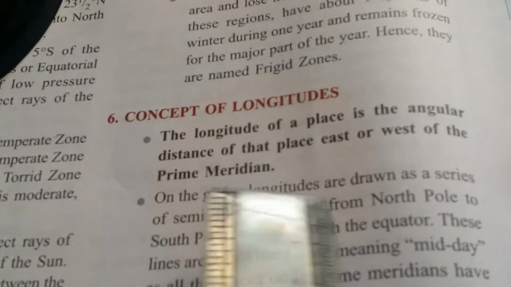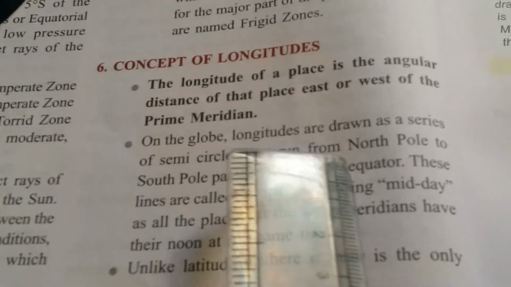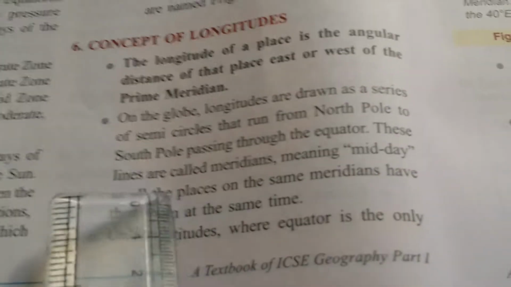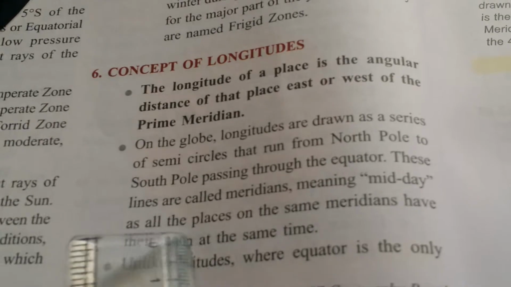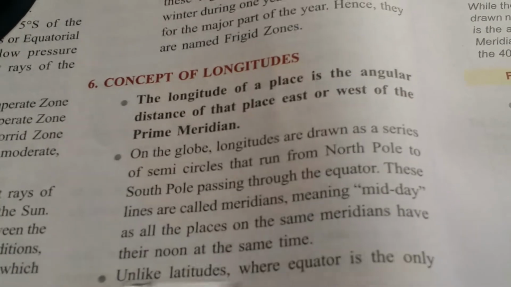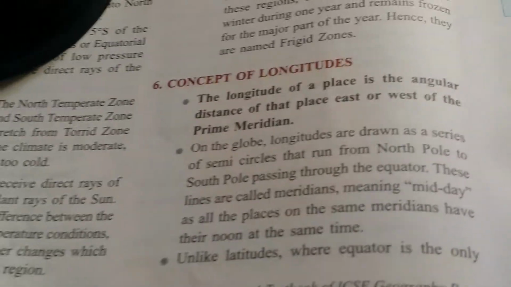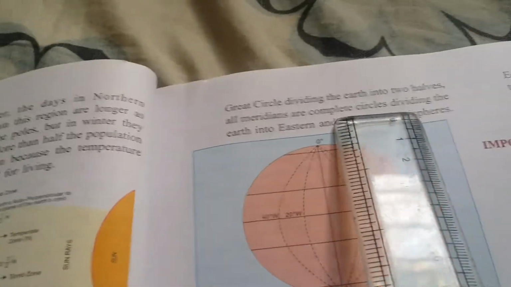On the globe, longitudes are shown as a series of semi-circles that run from the north pole to south pole, passing through the equator. These lines are called meridians, meaning midday, as all the places on the same meridian have their noon at the same time.